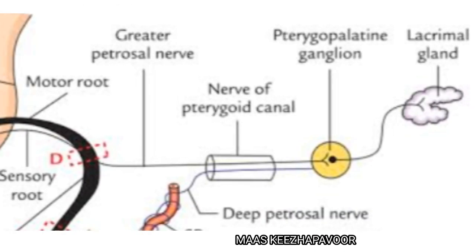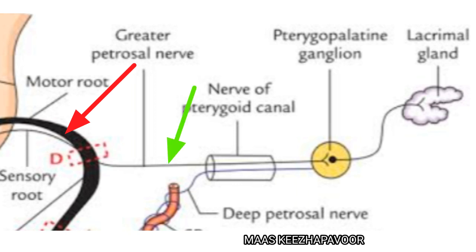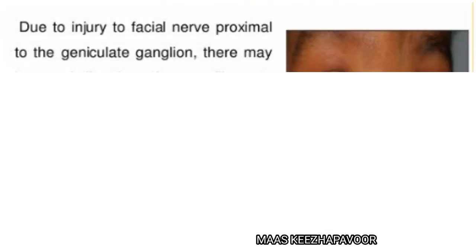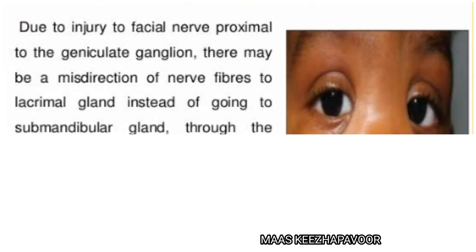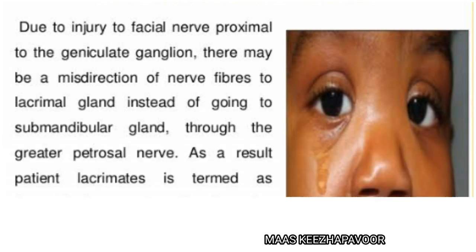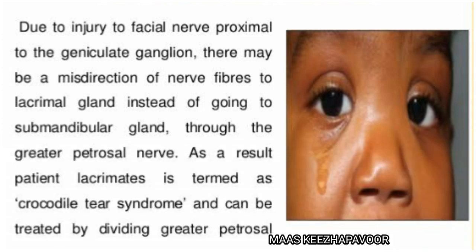If the lesion is proximal to geniculate ganglion, greater petrosal nerve will be affected, leading to loss of lacrimation. At the same time, regenerating fibers for submandibular salivary gland grow in the endoneural sheaths of preganglionic secretomotor fibers supplying the lacrimal gland. So, the patient will lacrimate while eating. This condition is called as crocodile tears syndrome.